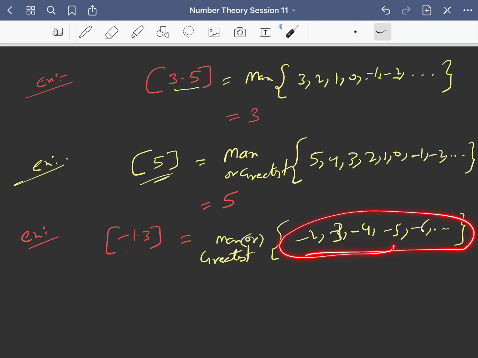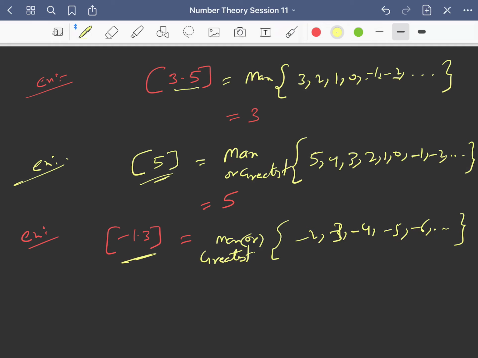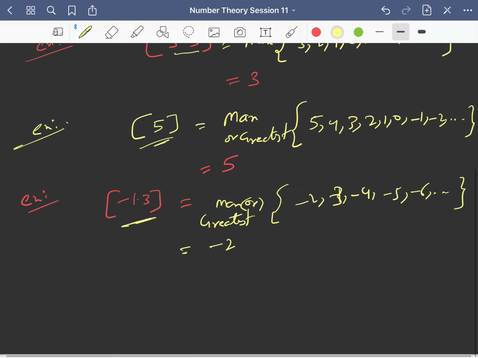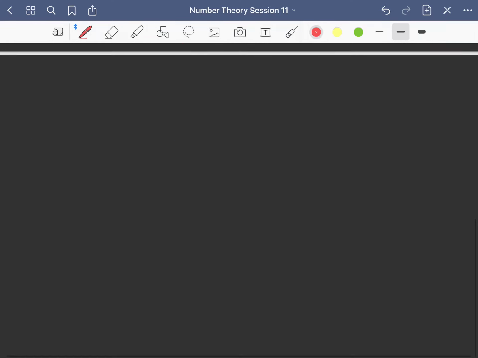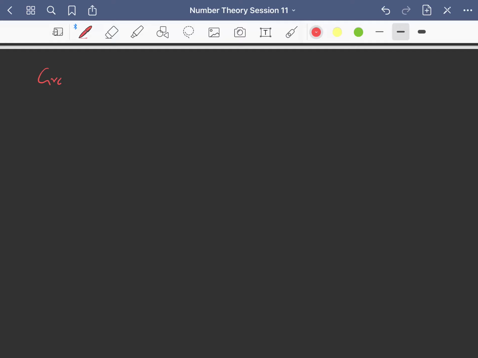Now among all these integers, what is the maximum one or the greatest one? The greatest integer among all this is minus 2, right? So the greatest integer of minus 1.3 is minus 2. I think this is clear. Now let me explain the graphical meaning of this.